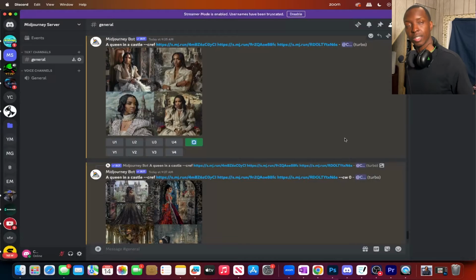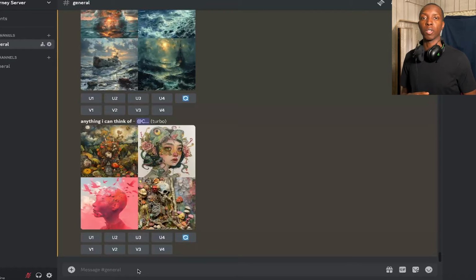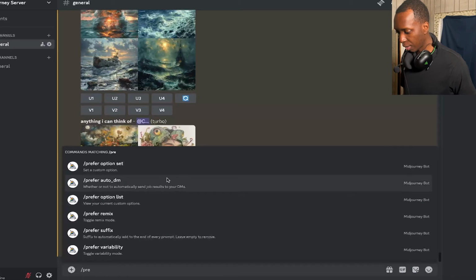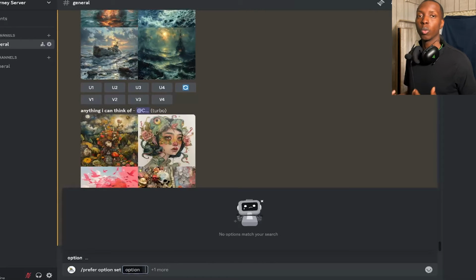And that's consistent characters. Now what if you had some parameters that you commonly use? Do you really want to have to type them in all the time? Or do you want to be able to just pack them all up into, let's say, one parameter and use it in every prompt? Well, there's a way to do that. You would go to prefer, option set, and then you would name it.